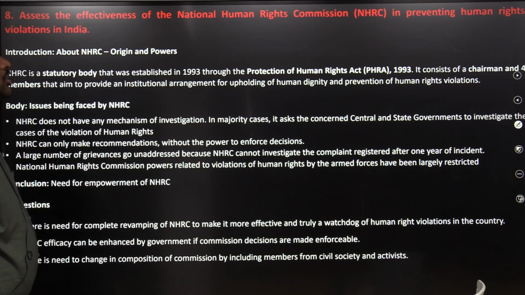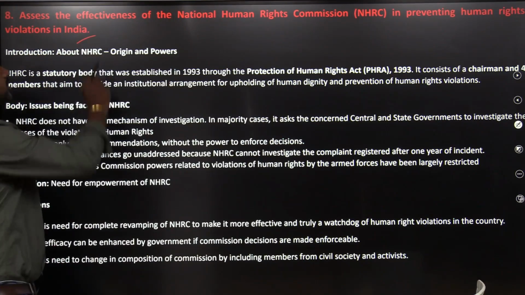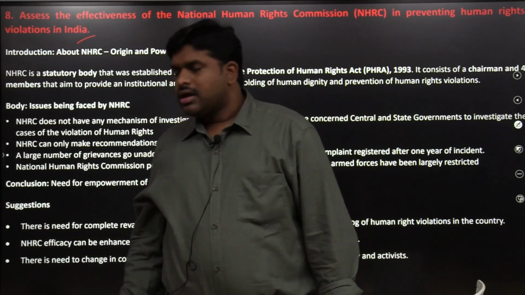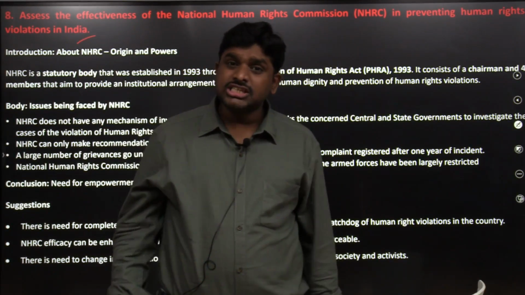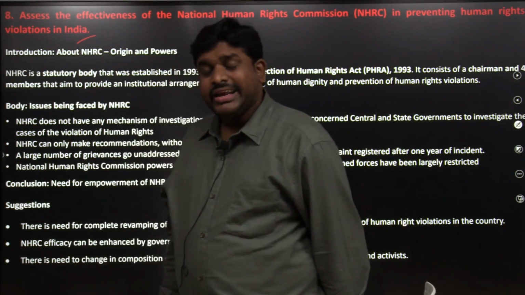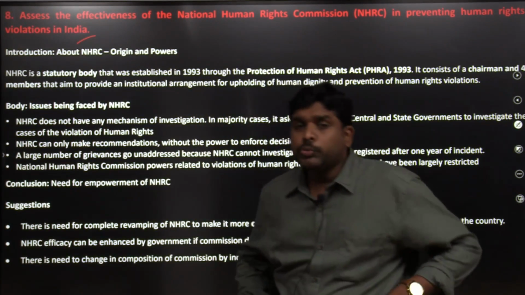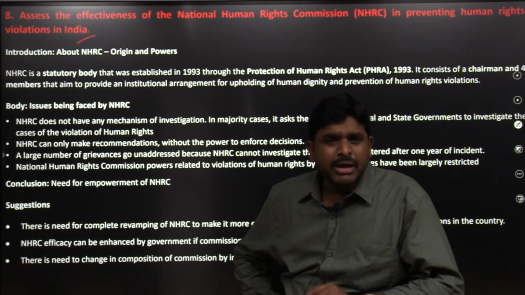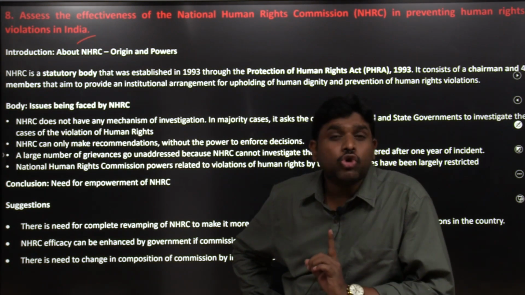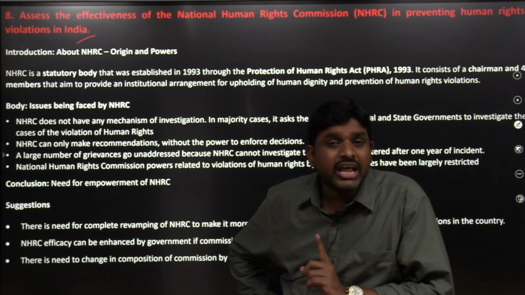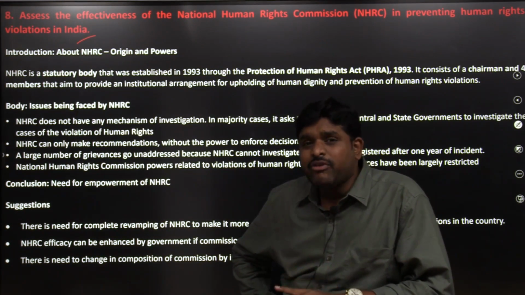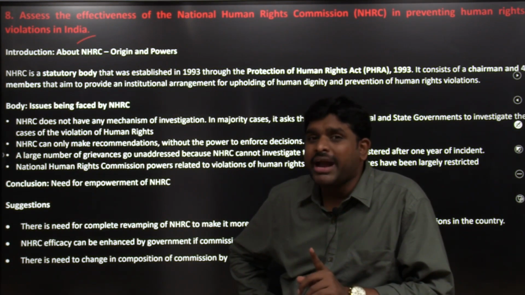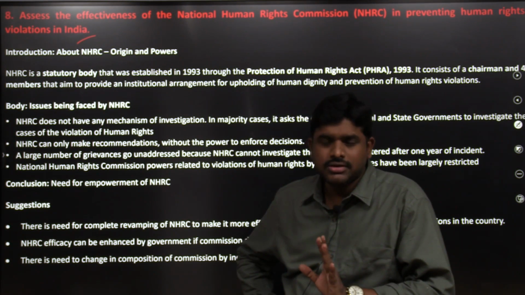Assess the effectiveness of the National Human Rights Commission in preventing human rights violations in India. The National Human Rights Commission is a statutory body. It has a function to protect the human rights in India. But the big problem is, it doesn't have its own investigative body. Investigative body is absent for NHRC. And its advice is advisory in nature. The suggestions are not binding on the state government or central government.